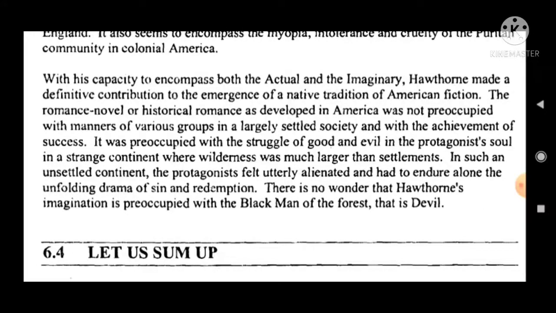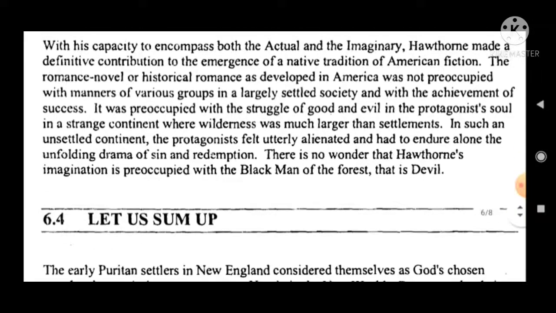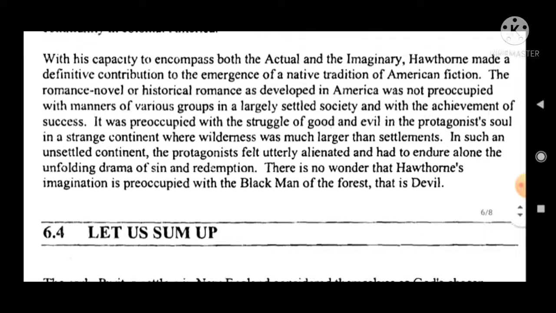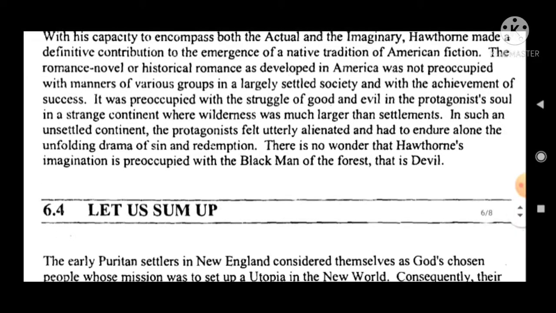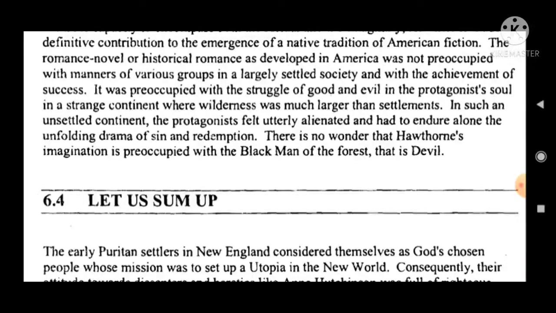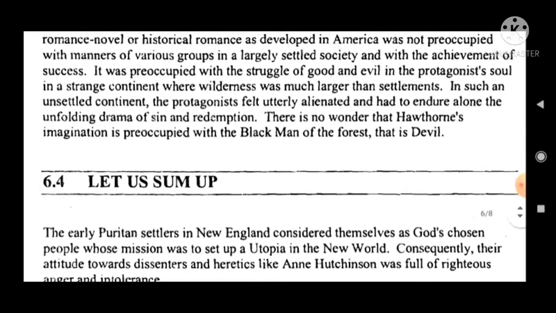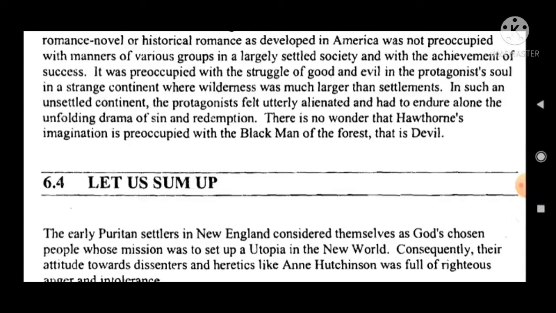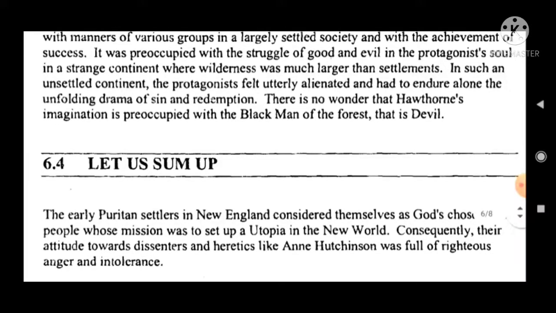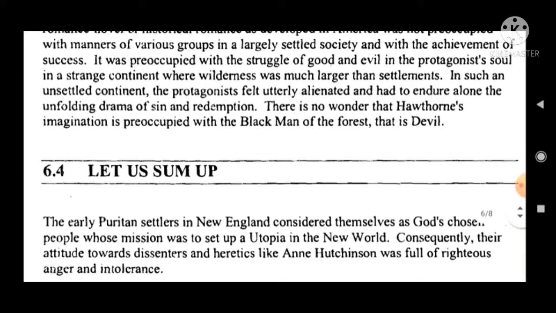With his capacity to encompass both the actual and the imaginary, Hawthorne made a definitive contribution to the emergence of the native tradition of American fiction. The romance novel or historical romance as developed in America was not preoccupied with manners of various groups in a largely settled society with the achievement of success. It was preoccupied with the struggle of good and evil in the protagonist's soul in a strange continent where wilderness was much larger than settlements.